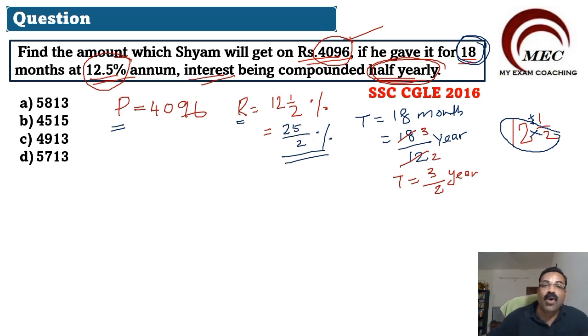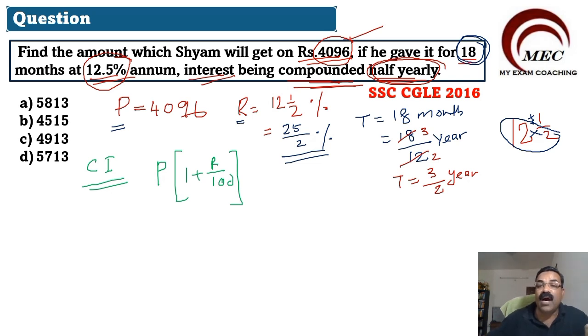Now, it is compounded half yearly. That means it is a compound interest. When I talk about compound interest, we have an important formula. You can note this formula. For compound interest, the formula is P into 1 plus R by 100 power T. But here we have it compounded half yearly. How many half years are there in 1 year? 2 half years are there. So we will take it as 2T. Why are we taking 2T? Because it is compounded half yearly.